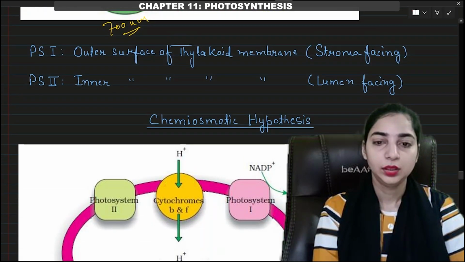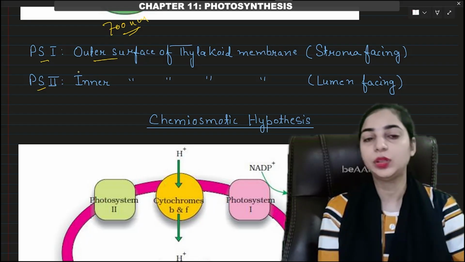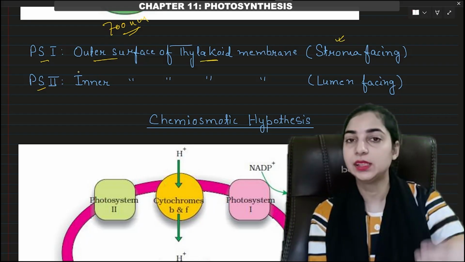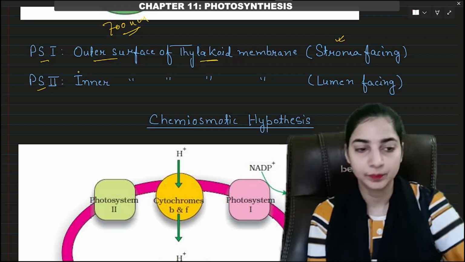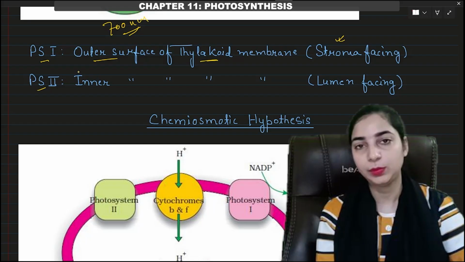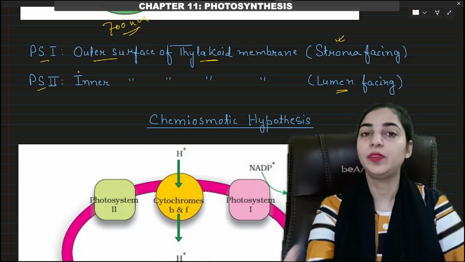Here we have the location of the PS1 and PS2. PS1 is available on the outer surface of the thylakoid membrane, and this is stroma facing. Photosystem 1 will face the stroma, and photosystem 2 is located on the inner surface of the thylakoid membrane, so it is lumen facing. The photosystem 2 faces the lumen.